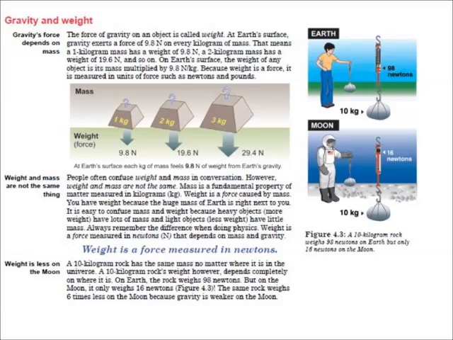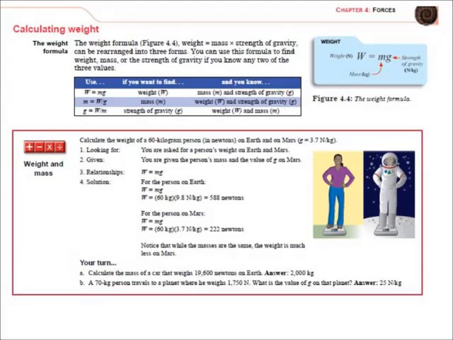Formula, figure 4.4: weight equals mass times the strength of gravity, and it can be arranged into 3 forms. You can use this formula to find the weight, mass, or the strength of gravity if you know any 2 of the 3 values.